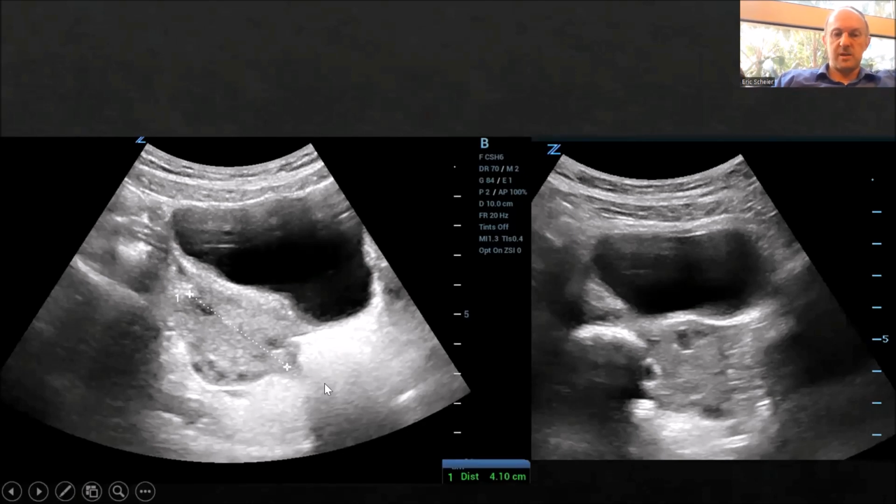This is a torsed ovary. You can see it's over 4 centimeters in diameter. You can see that it is more echogenic than the other ovaries that we've seen. The stroma is more echogenic. Here we've got peripheralized follicles, and here is follicular edema. So you've got a transition between stroma and follicle, and that increase in edema around the rim here is what creates the follicular ring sign.